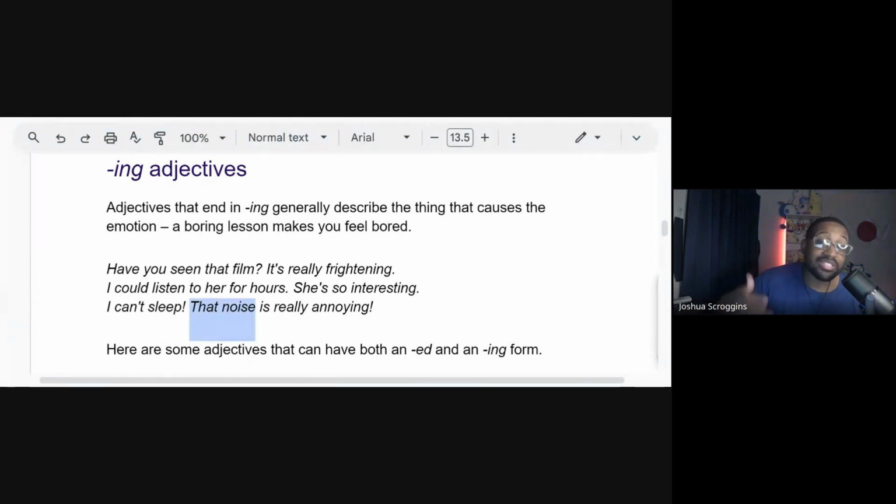That noise is not a person. So we can't say that noise is annoyed. No, it's not a living thing. It can't be annoyed. So it's annoying. The situation is annoying.